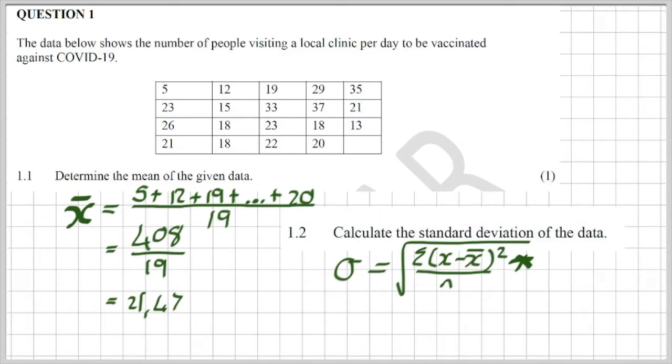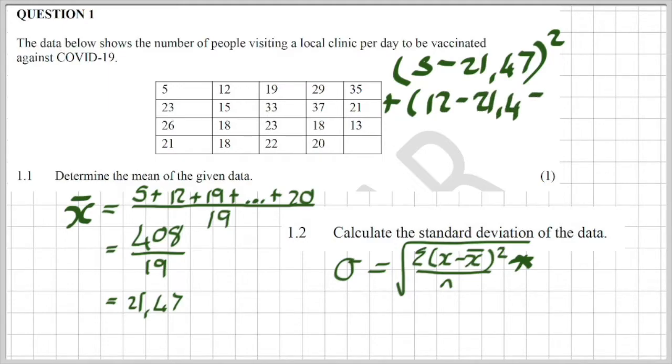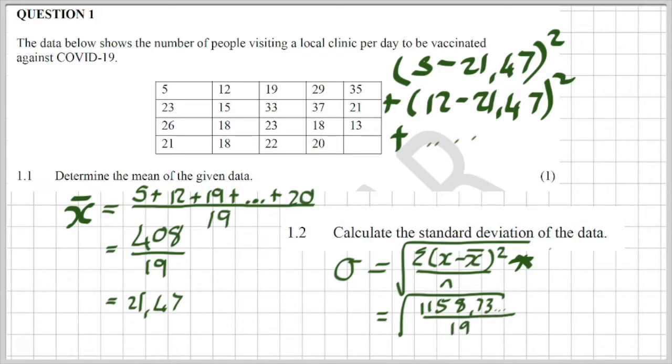So please understand that this formula, even though we don't manually go and say x, so the 5 minus the mean 21,47, we square it and then add to that the next number, 12 minus 21,47 squared plus, and that is what gives me this top part where it tells me that actually that is 1058,73 over 19, which gives me a sigma of 7,81.